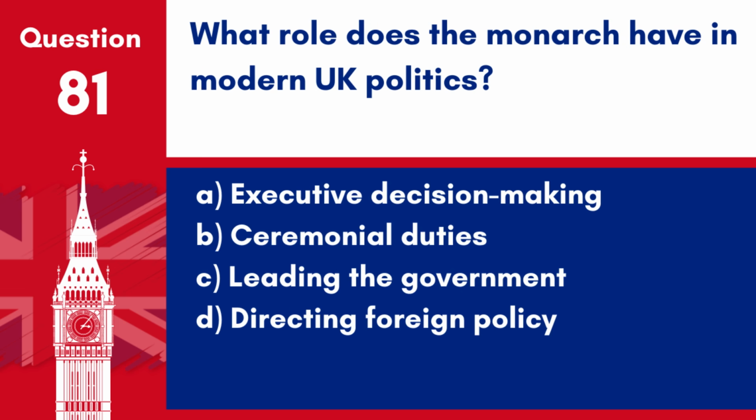Question 81. What role does the monarch have in modern UK politics? A. Executive decision-making. B. Ceremonial duties. C. Leading the government. D. Directing foreign policy.